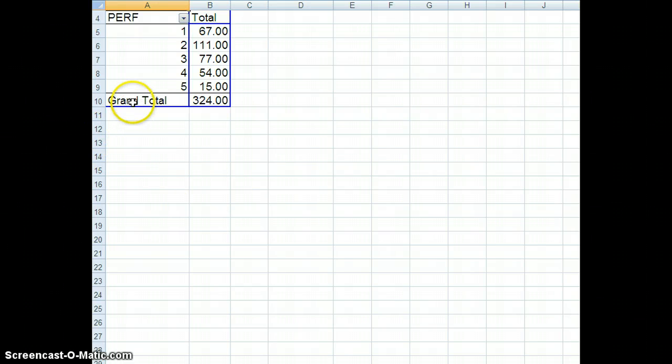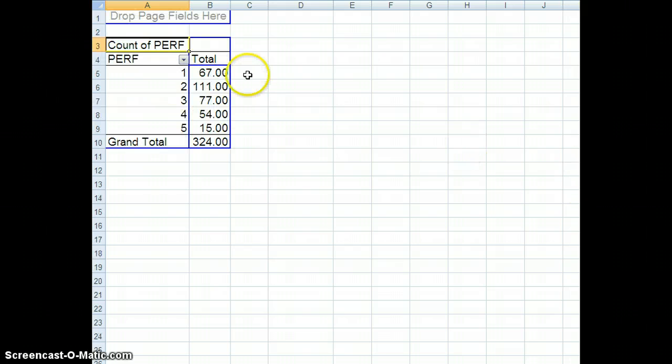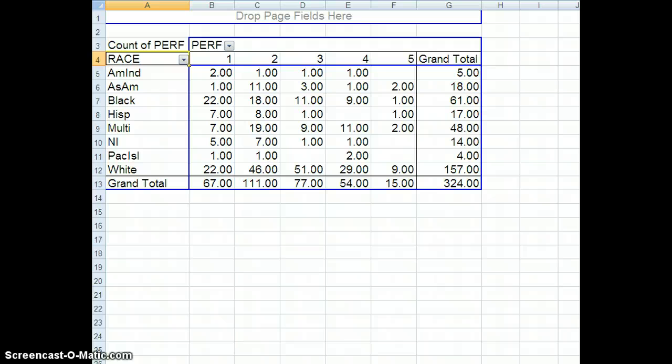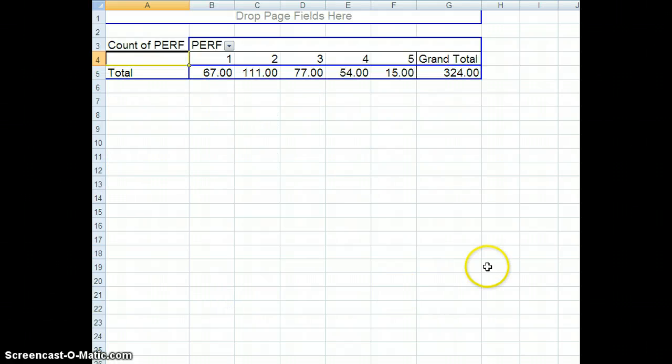Now, let me show you a real cutie little thing that we can do with that. This way, we can also manipulate the scores by going directly into the process. Let's put the performance values over there. Now, let's say what happens if we want to do those by race. Those are the number of people in this data set who performed at levels 1, 2, 3, 4, and 5 by race code. Let's do it by sex. We can do that as well.